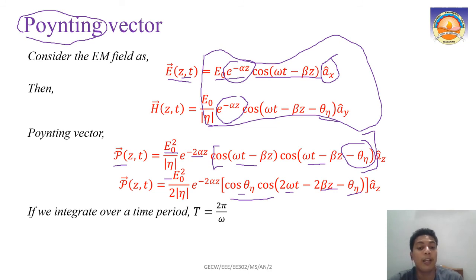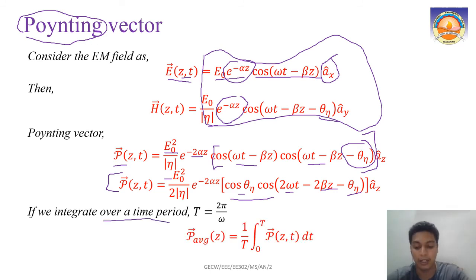Now this is the Poynting vector, right? This is the P of z,t, the Poynting vector. Now if we integrate over a time period T, what will we get? We will get the average Poynting vector, right? So once we integrate it over T equal to 2 pi by omega, then the time part will vanish. So it is a variable defined at a particular point. It is not varying with respect to time, because you have already averaged it over time.